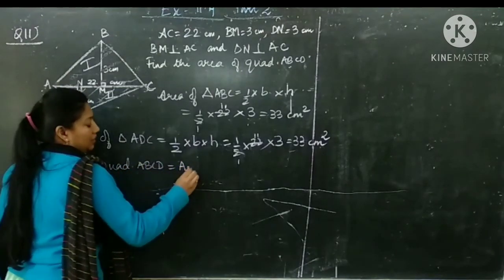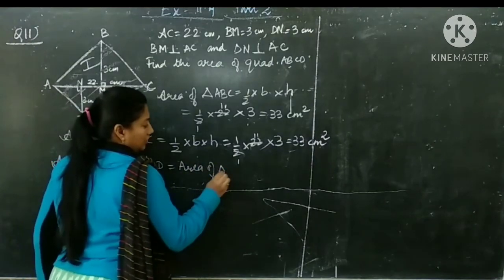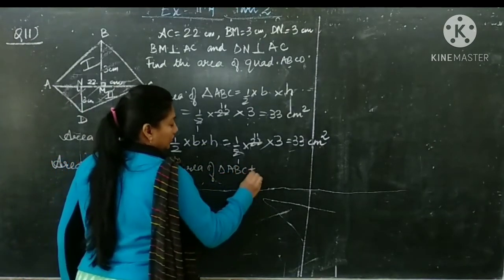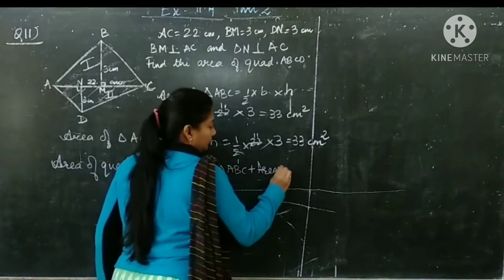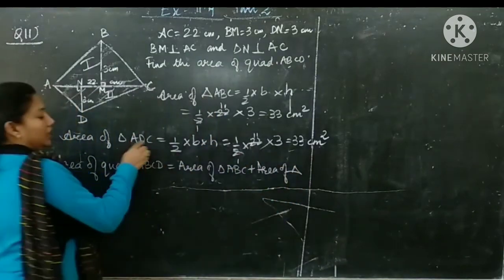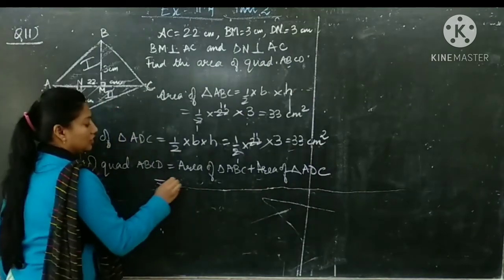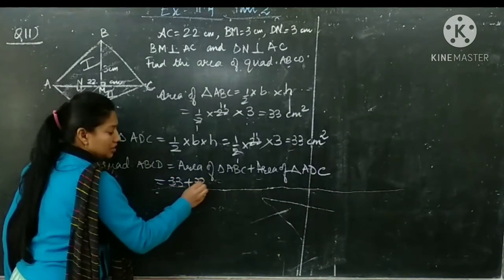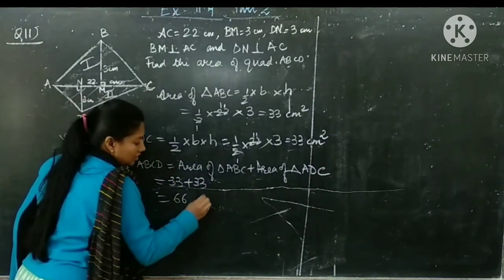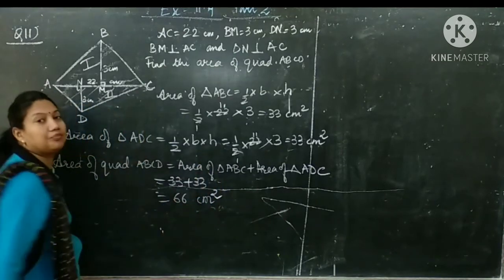Area of triangle ABC plus area of triangle ADC. So 33 plus 33 will get 66 centimeter square.